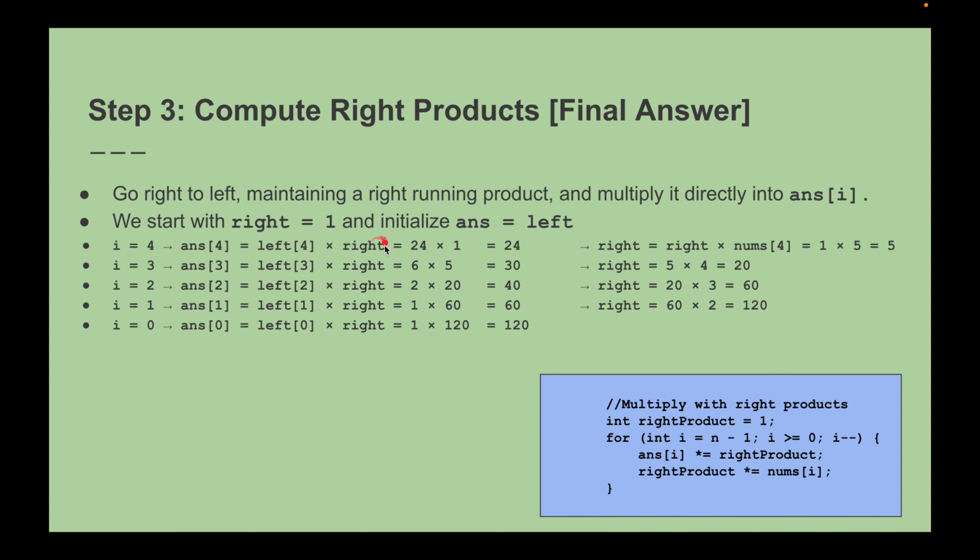What we have at right, we have taken as 1, and answer we have taken as left. So left at 4, left at 3, 2, 1, we will multiply with right. If you multiply all these elements, you will get this value, the final result, and this will be your answer, right?